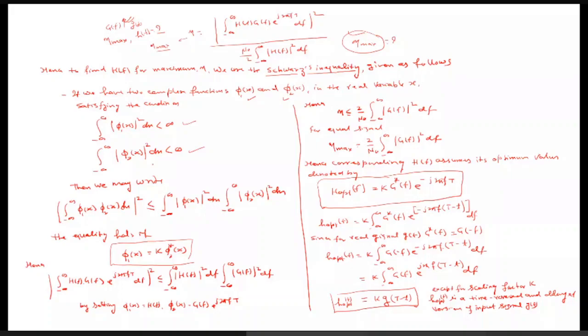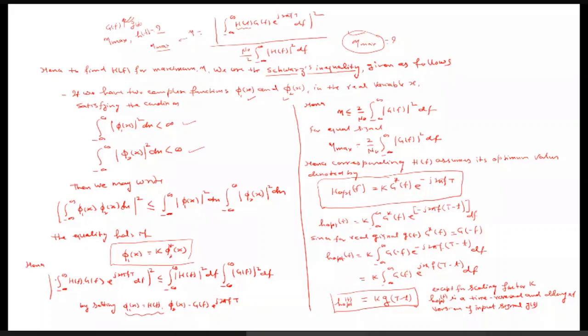Here I have assumed phi 1(x) is simply H(f), and phi 2(x) is the rest of the function, G(f) e^(j2πft). If we are able to do that, then we can write the numerator of eta as the mod of the integral from minus infinity to infinity of H(f) G(f) e^(j2πft) df, whole square.